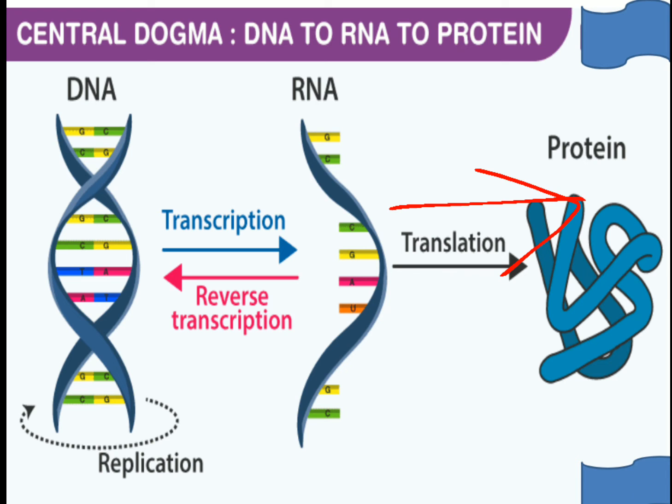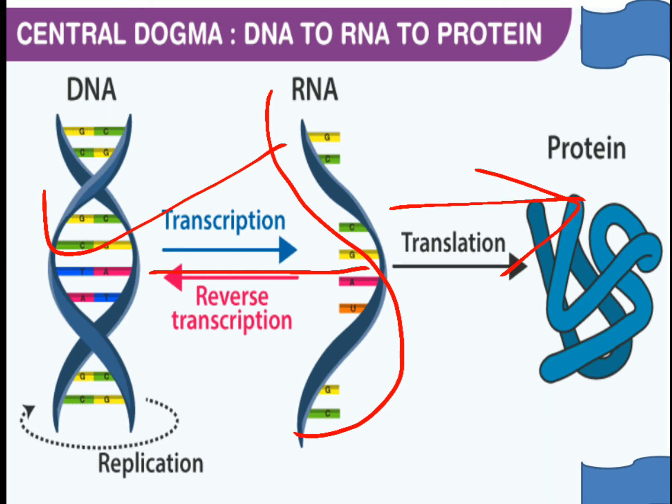Now, what information will a particular messenger RNA have? It will get that from DNA, which is the master copy which transcribes a particular mRNA on the basis of information got from DNA. A messenger RNA is formed and translated into a particular protein.